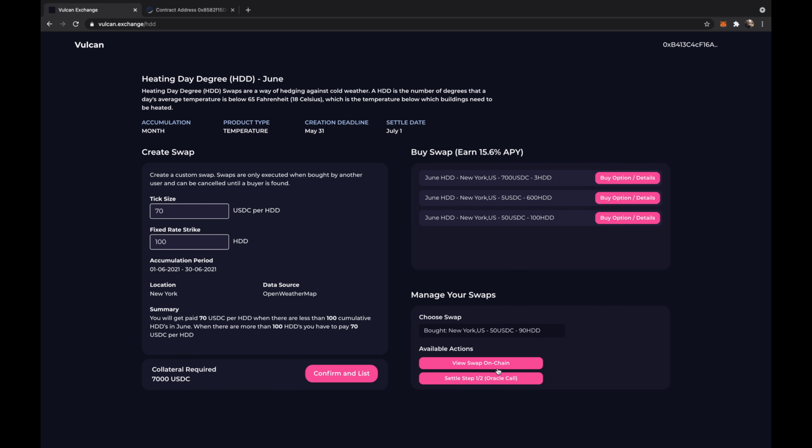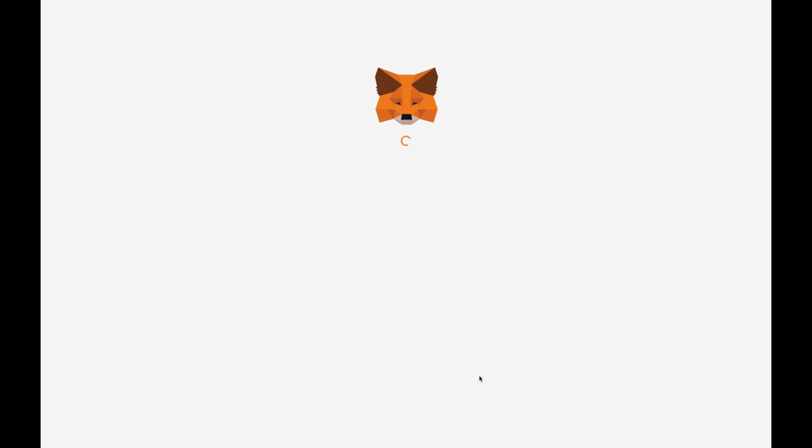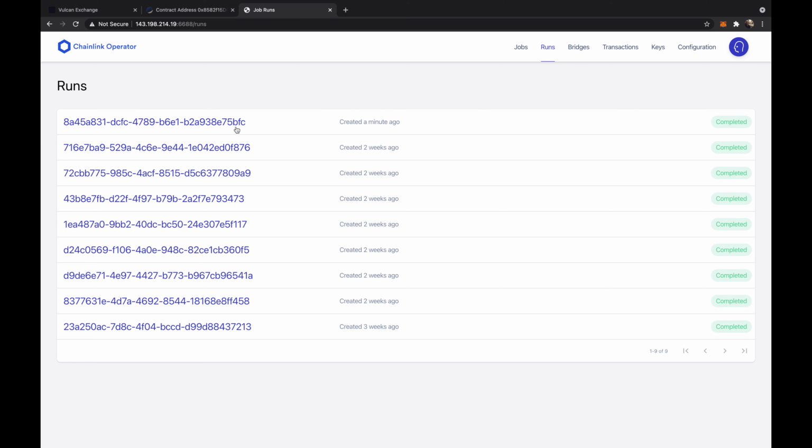So now I'm going to show you how we can settle the swap. So settling a swap is a two-step process. First, we need to call the Oracle to know how many HDDs we have this month. And the second step is asking for a release of the swap. So either the buyer or the seller can do these two steps. So now let's do step one and call the Oracle.